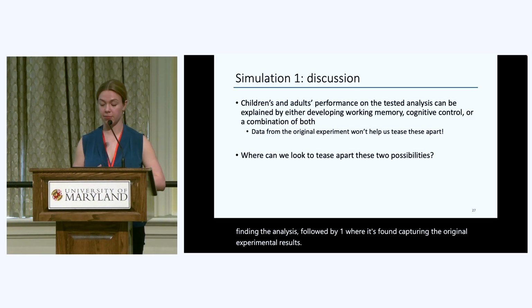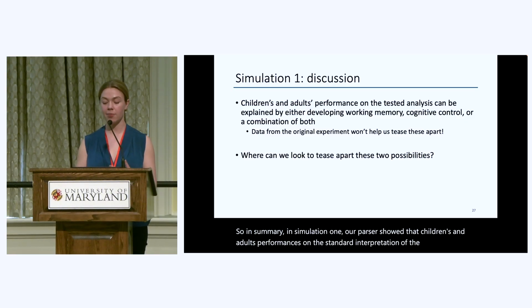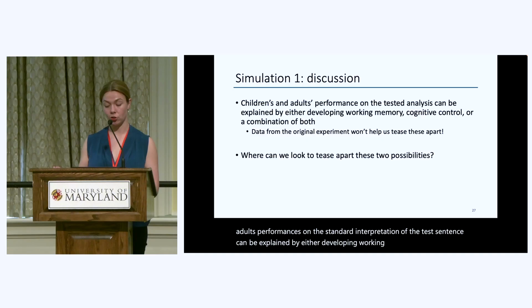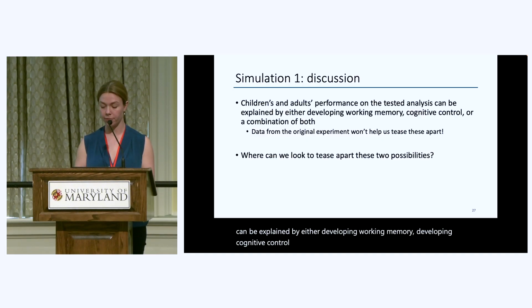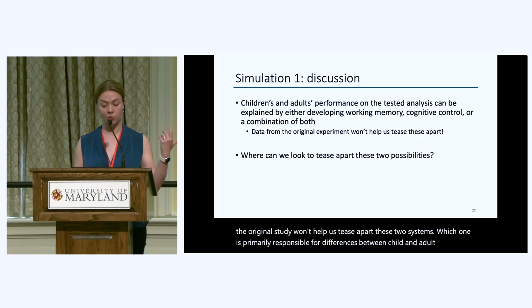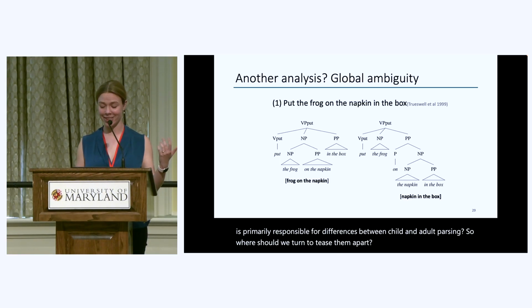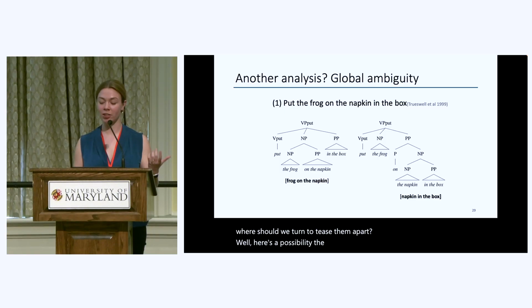So in summary, in simulation 1, our parser showed that children's and adults' performances on the standard interpretation of the test sentence can be explained by either developing working memory, developing cognitive control, or a combination of both. But the empirical data from the original study won't help us tease apart these two systems, which one is primarily responsible for differences between child and adult parsing. So where should we turn to tease them apart? Well, here's a possibility. The test sentence is globally ambiguous.